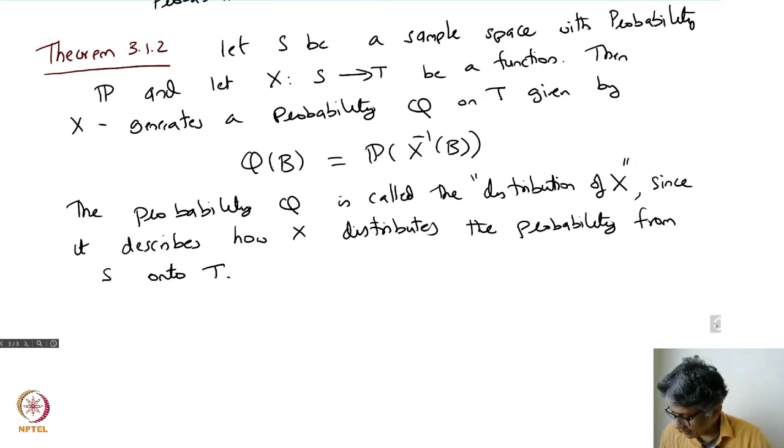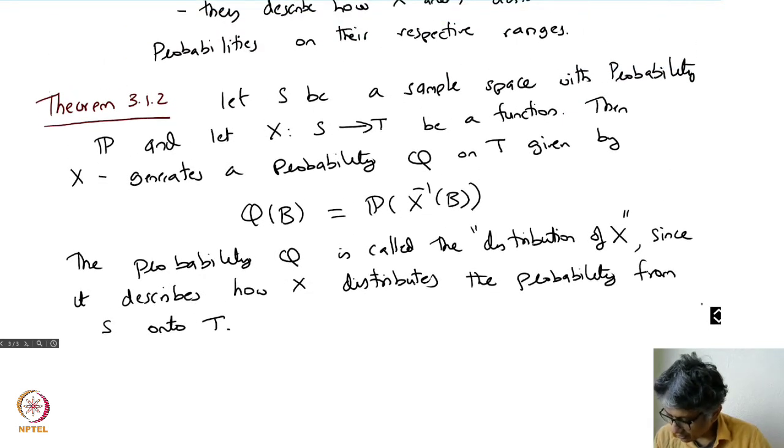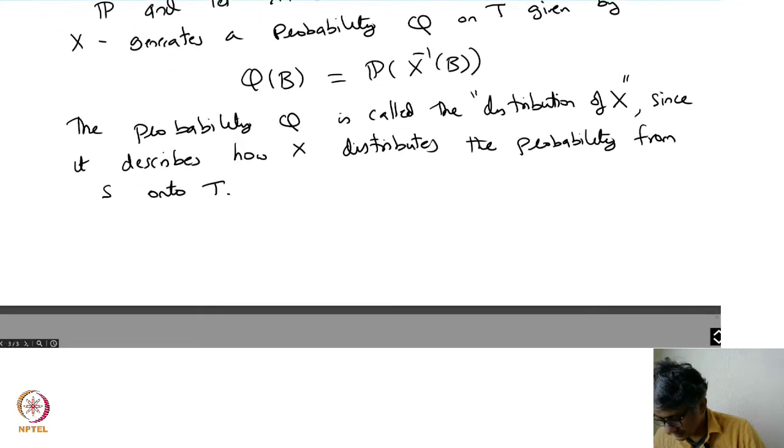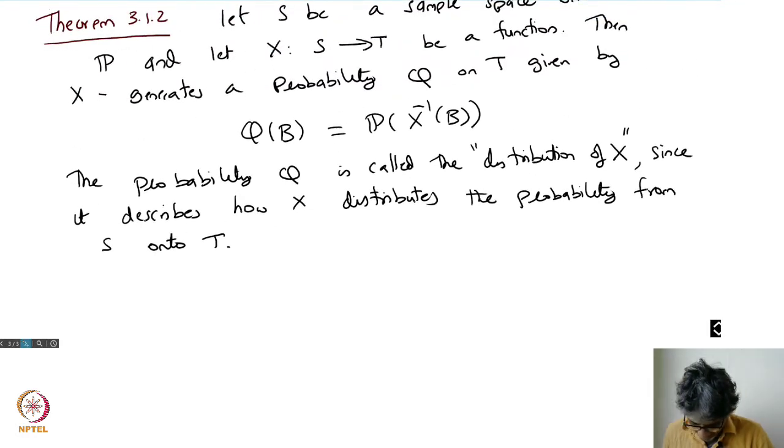and I have to show that this Q indeed is a probability. So one assumption I always make in this whole section or chapter is that I'll always assume S to be either finite or countable. So in that sense, I'll restrict my space. So the number of outcomes in a sample space are discrete. So now the idea is that I have to show that this is a probability. Okay, let me try and do the proof of this.